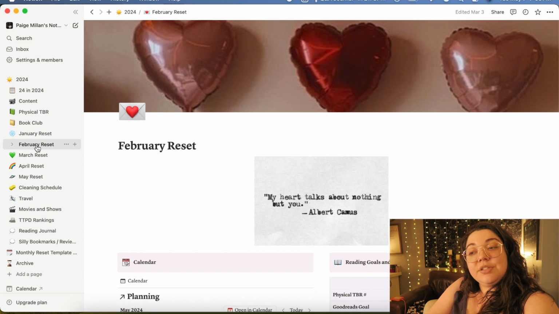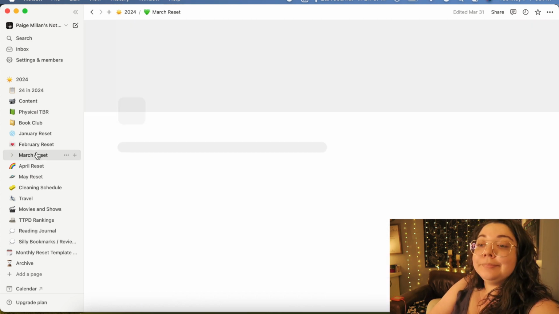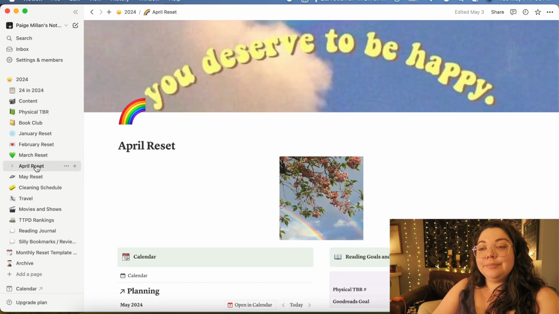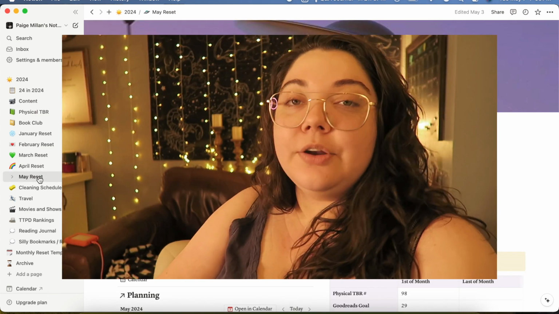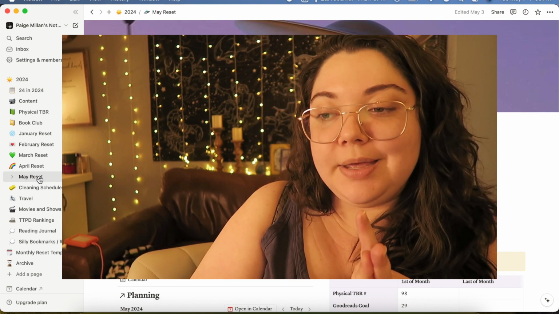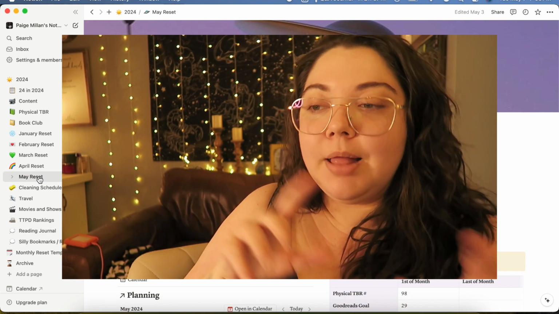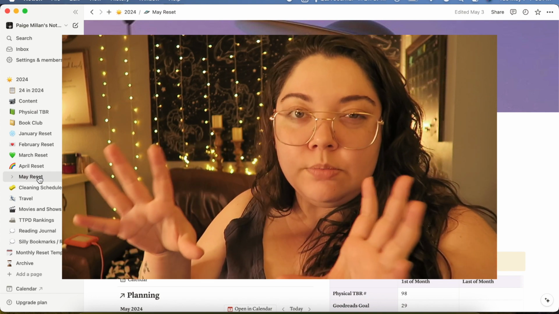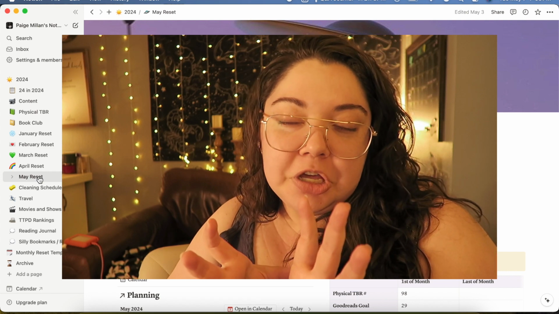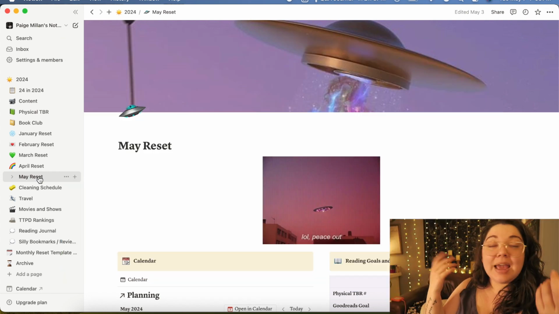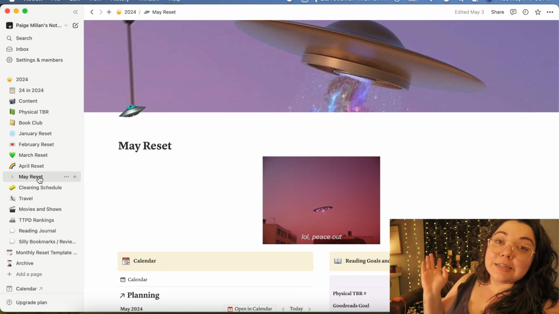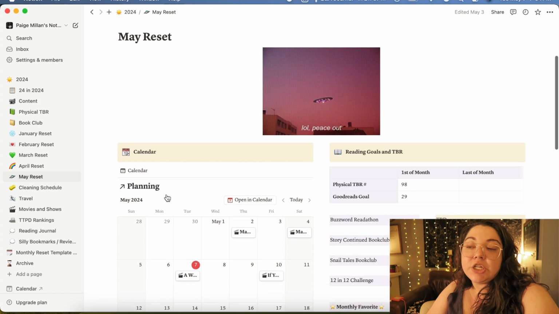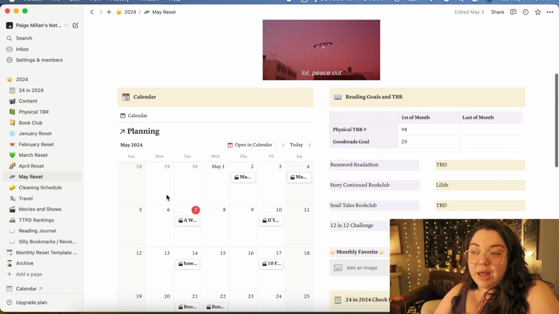Here's the pictures I chose for February. Here are the ones I chose for March, April, and May. And I literally go onto Pinterest and I just type in blah blah blah aesthetic, or blah blah blah film, because I like that grainy film 90s look for a lot of these pictures. And May, I decided to go with aliens and UFOs because it matched my bullet journal. But this reset page doesn't really do much for me that I don't include in other places.